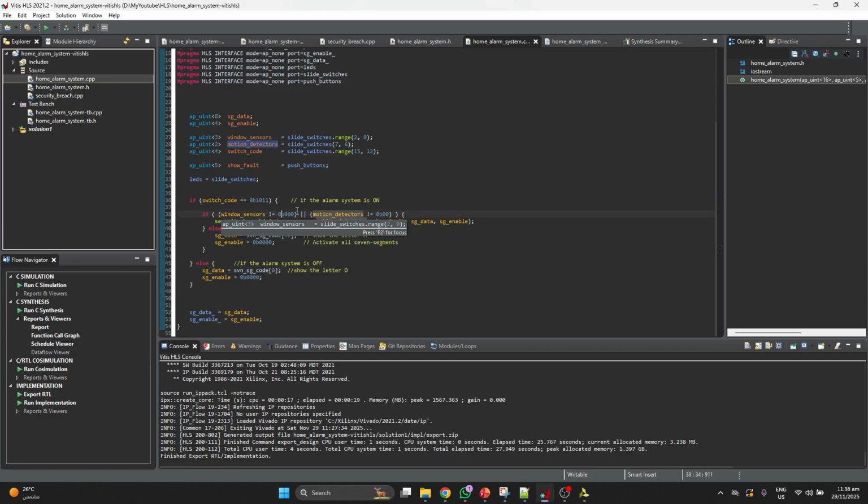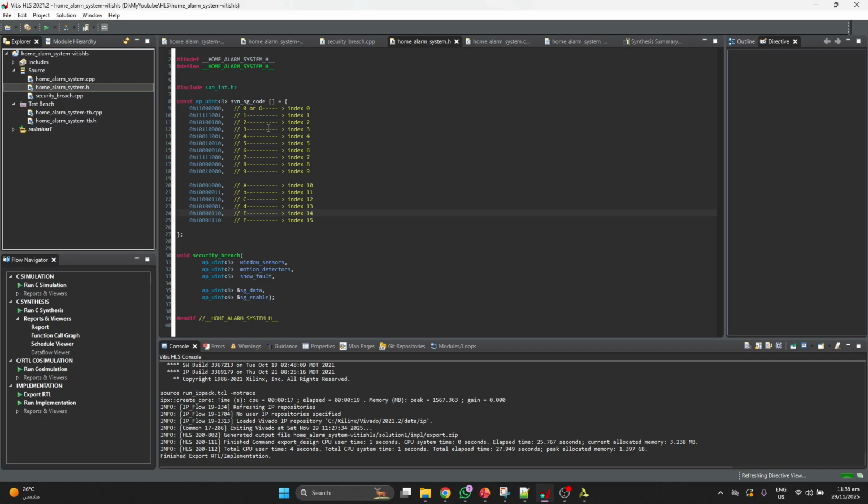If either the window sensor or motion detector sensor is not equal to 0, it means it breached the security and it will call this security breach function. Here we are passing the sensor, window sensor, motion detector, show fault, 7 segment data, and its enable value.